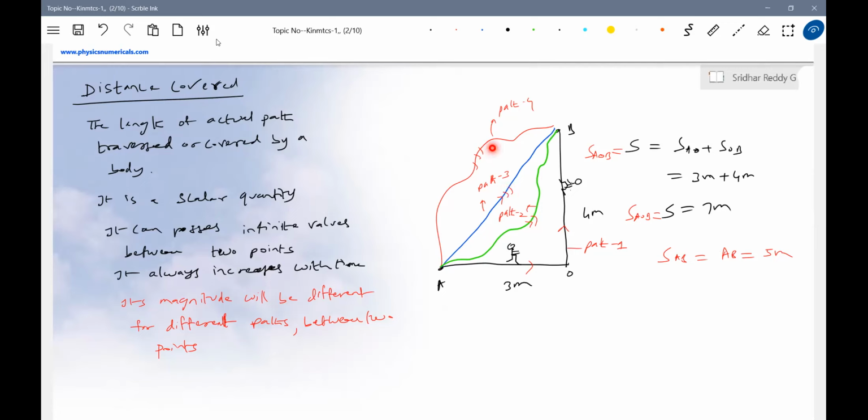Or this is very difficult to measure. So for different paths, it will have different values. So definitely I can say that path 1 is not equal to path 2, not equal to path 3, path 4. The magnitude will be different for different paths between 2 fixed points. Like this, we define a quantity called the distance covered.